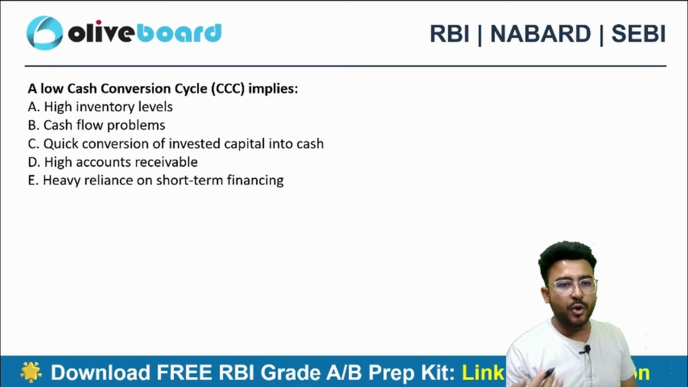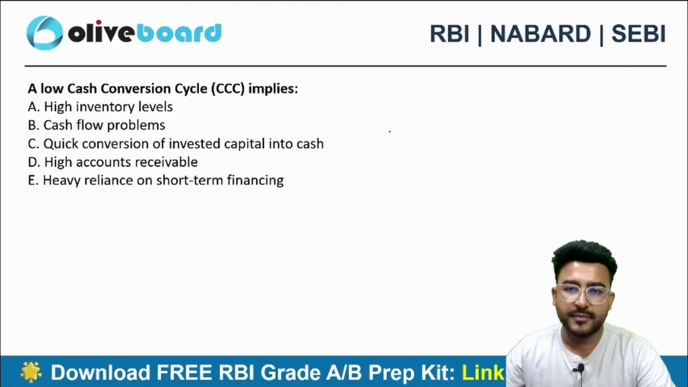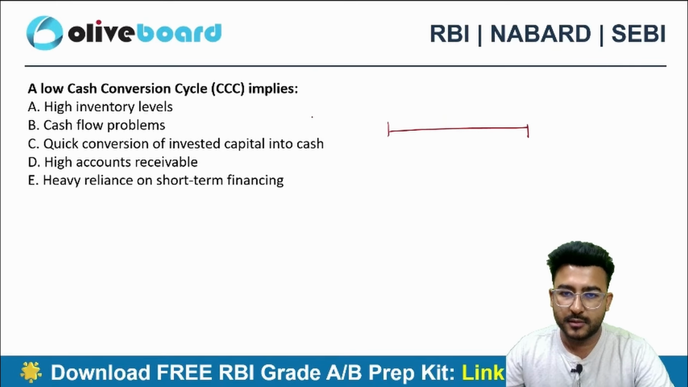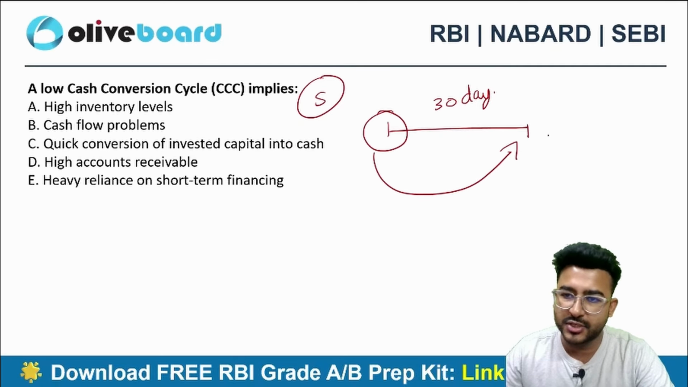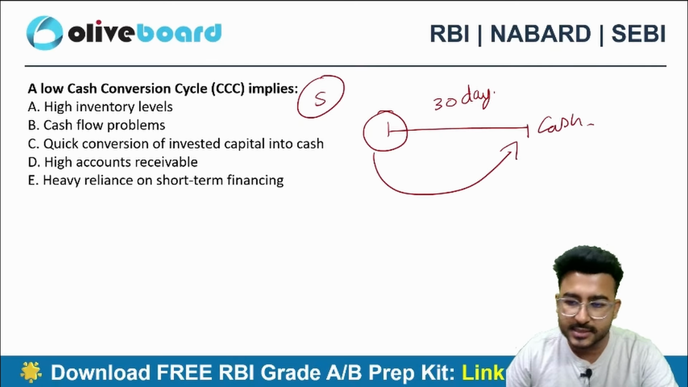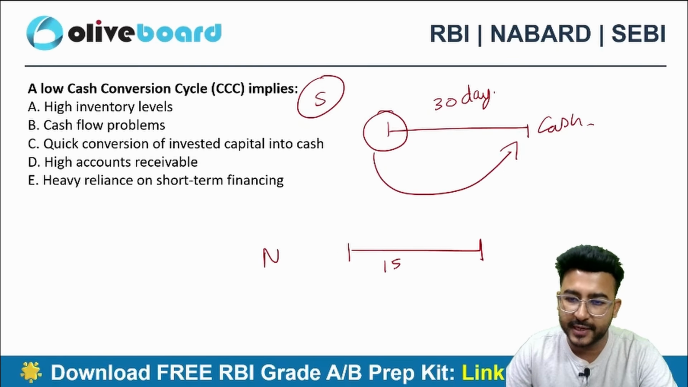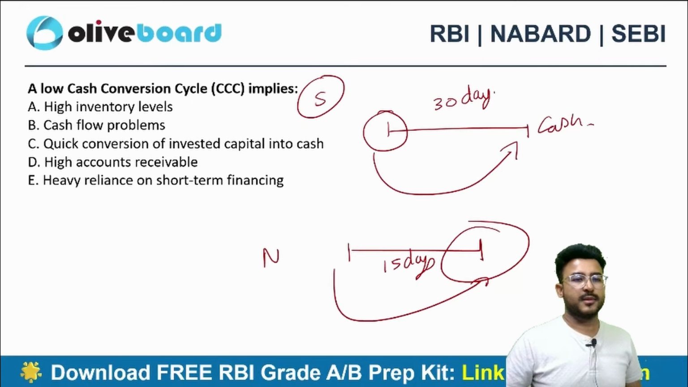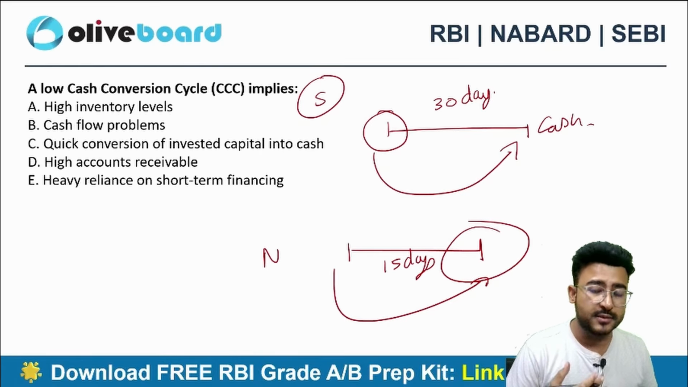Acha, having a low cash conversion cycle, say for example, it takes 30 days for Sumesh to convert the asset into cash, whereas for Nancy it is possible within 15 days. So I can say that the cash conversion cycle of Nancy is lower than that of Sumesh.